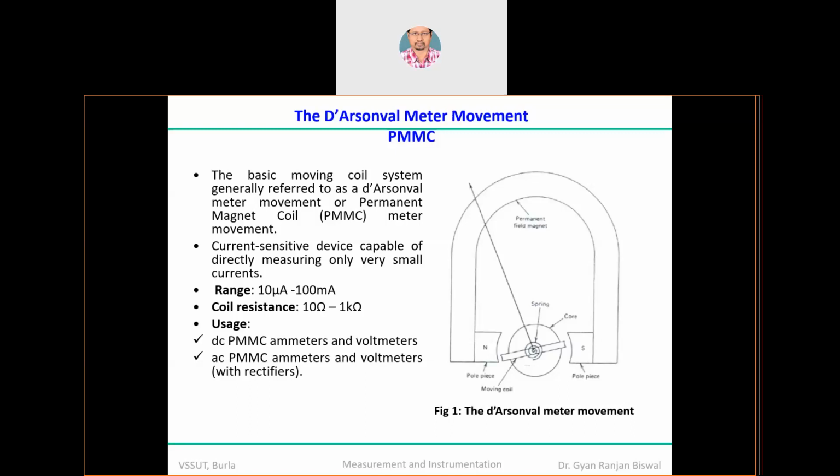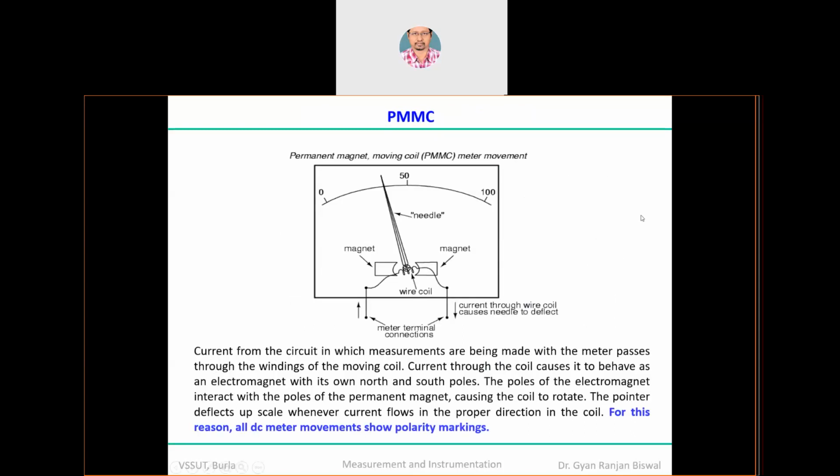You can obviously use it as a DC ammeter and DC voltmeter, the most popular applications. But you can also use it for AC applications whenever you get an AC supply, with the help of rectifiers. So let's see.